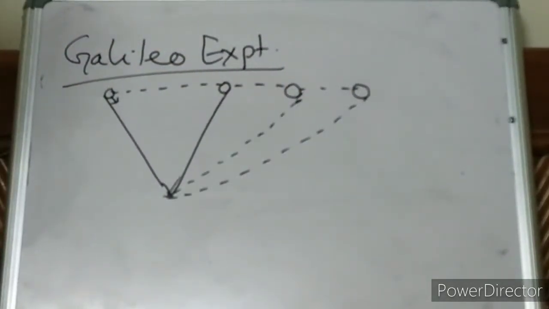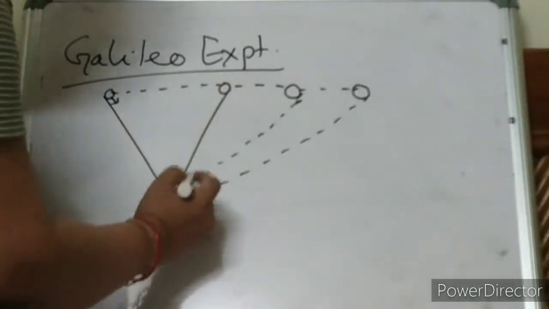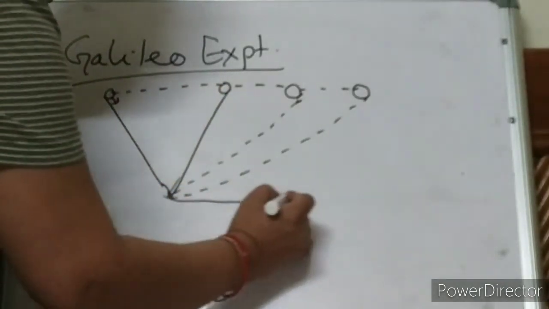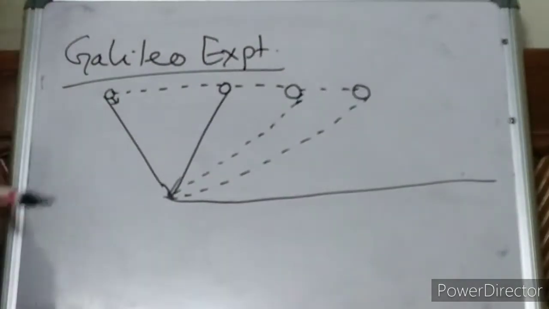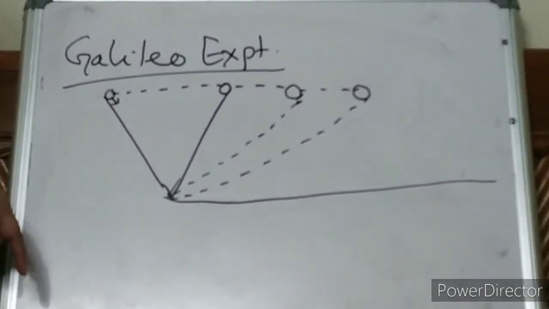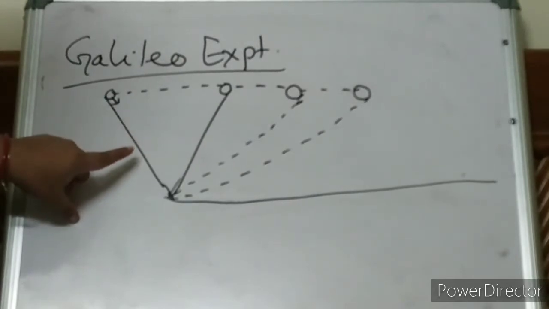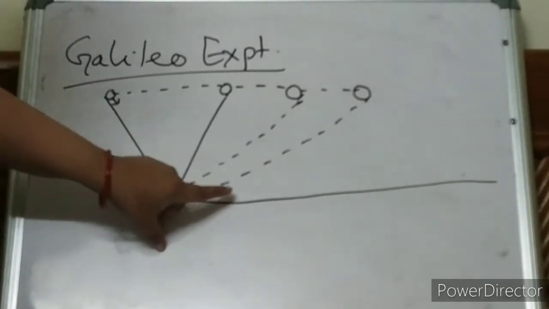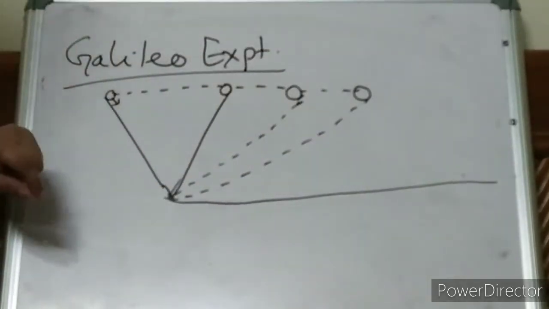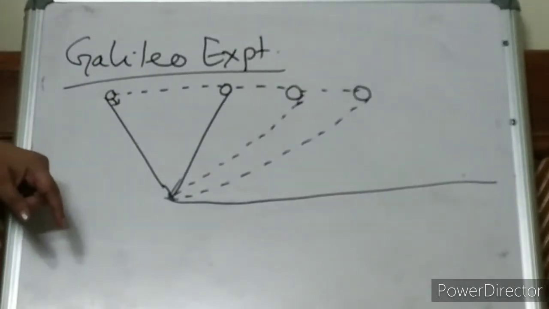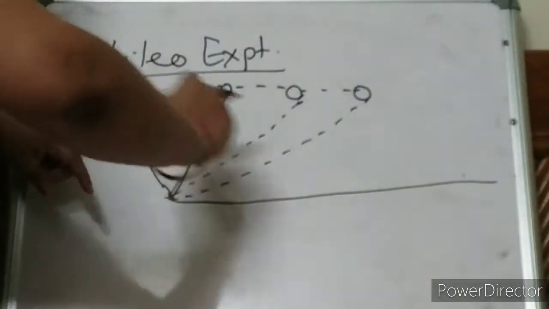Now what I'll do is make this line horizontal like this. What will happen if I drop the ball? Very interesting. The ball will never stop. Why? It will keep on moving.